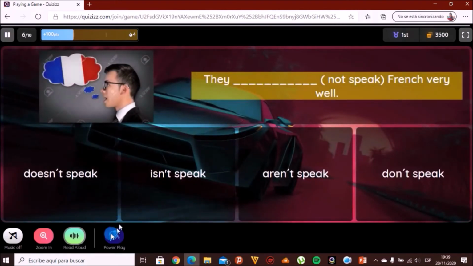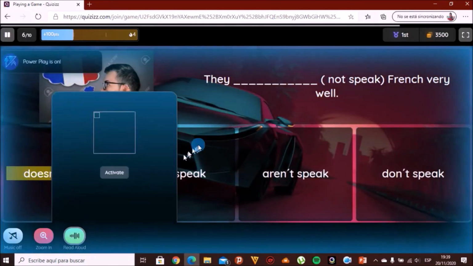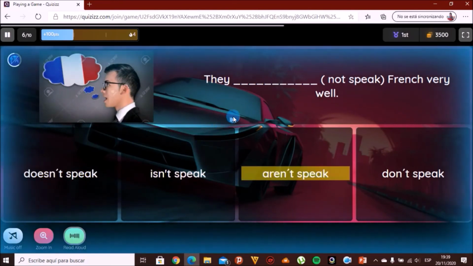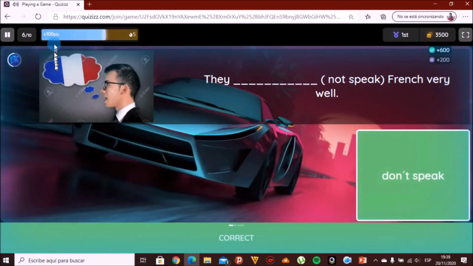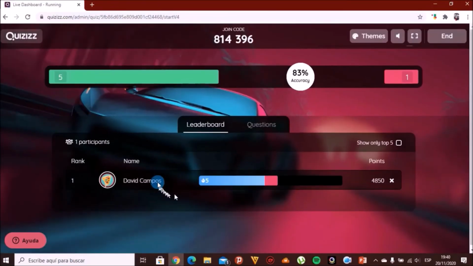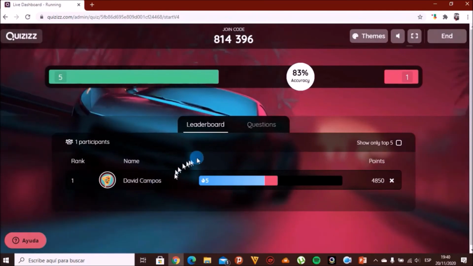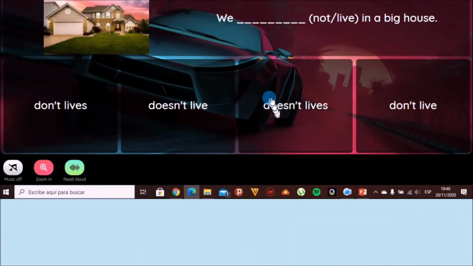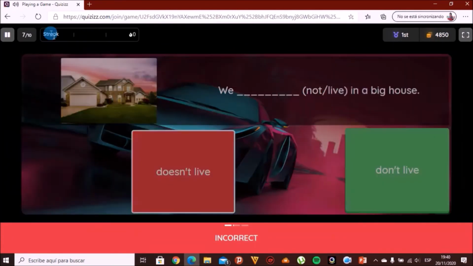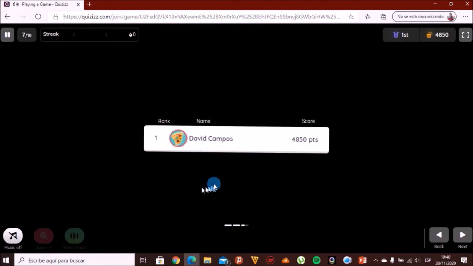To activate it, click on the power-up icon and click on Activate. The leaderboard shows the teacher the performance of his students in real time. When a student answers incorrectly, the streak bar drops to 0%.